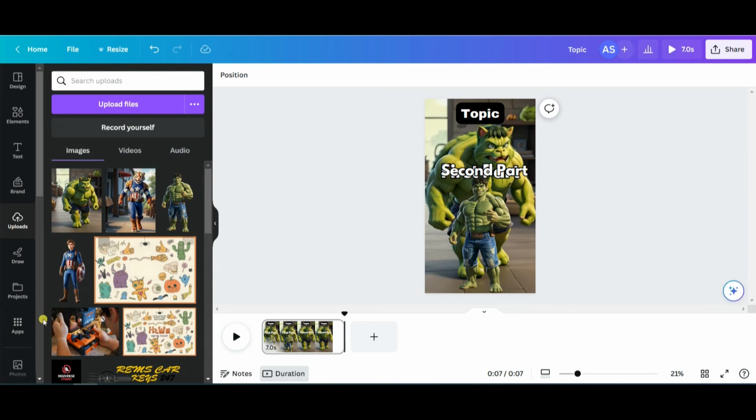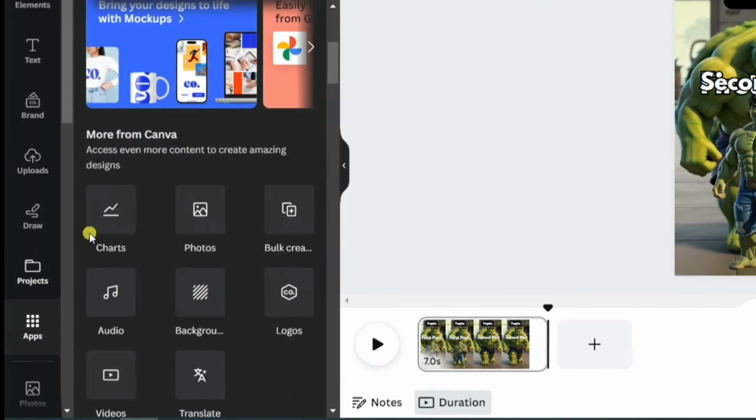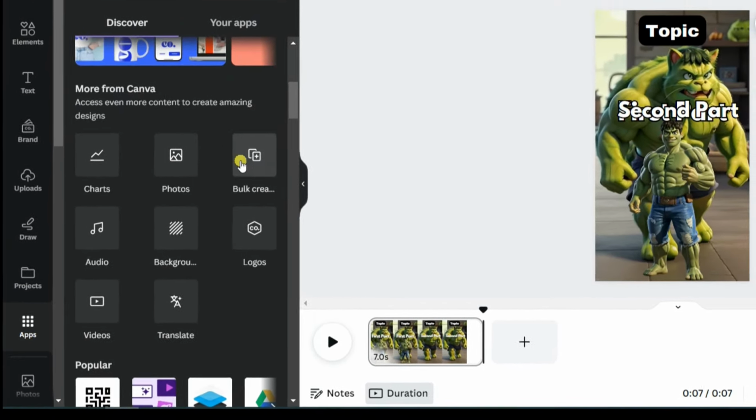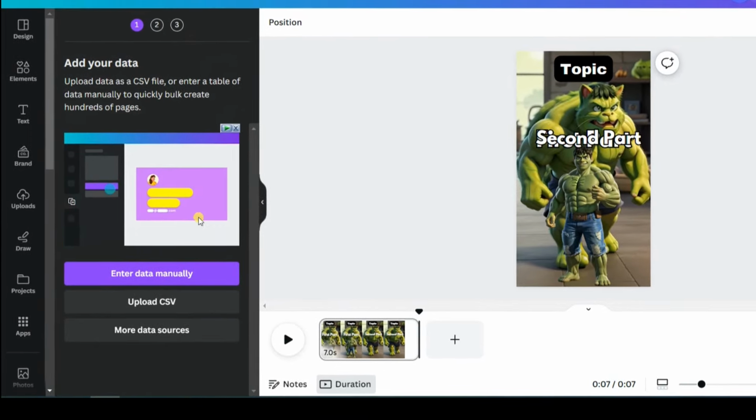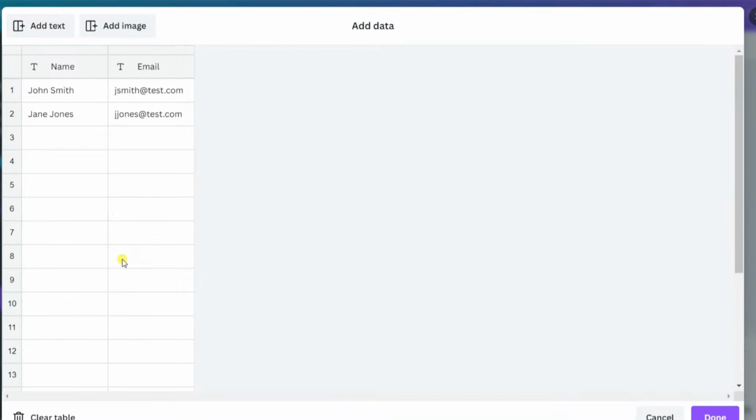Now let's proceed with connecting our text. We'll achieve this by utilizing Canva's Bulk Create tool. To access it, click on Apps in the bottom left corner, and you'll find it listed as Bulk Create. When you click on it, it will prompt you to enter all your data.